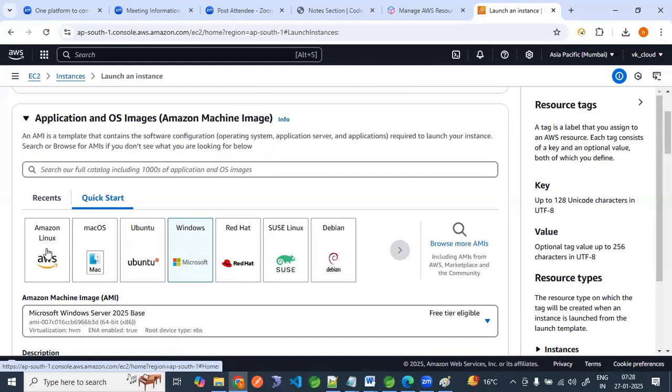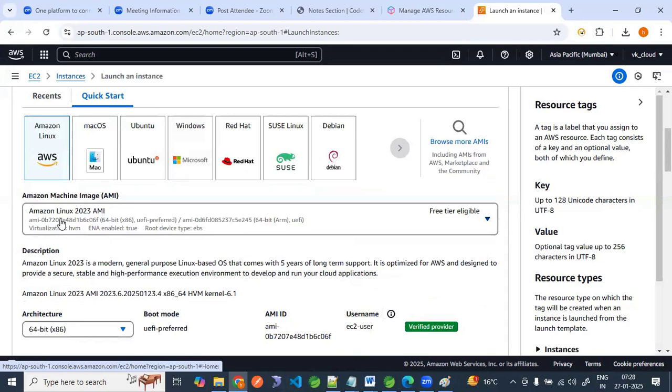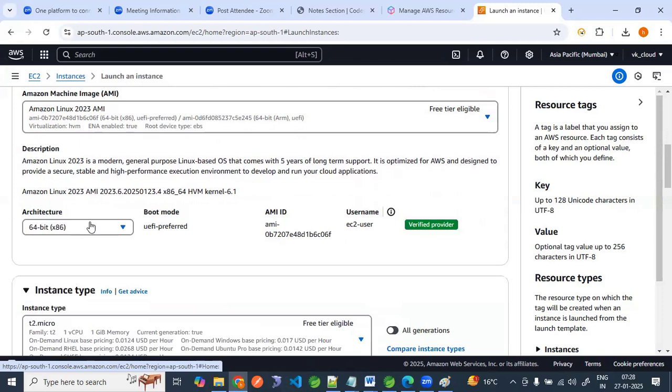See, this is the flavor, Amazon Linux. When I'm selecting this, the Linux flavor is provided by Amazon. Yesterday I explained, like Red Hat. The Red Hat company has provided one flavor, Red Hat Linux, Ubuntu, and this is SUSE Linux. So these are the different flavors. Now Amazon Linux, you can select whatever architecture.